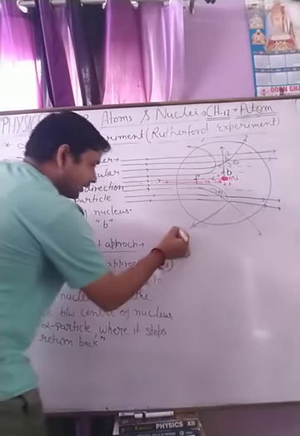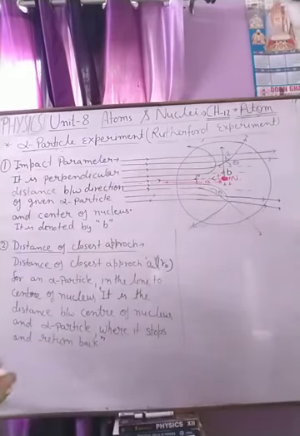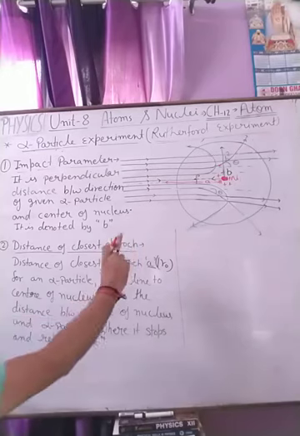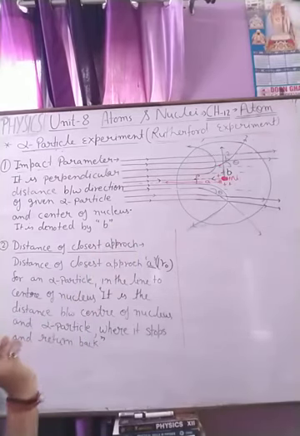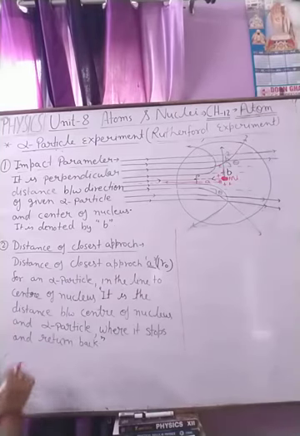Now we derive the formula for the closest approach. There are two particles, the alpha particle and the nucleus, both positive in charge.